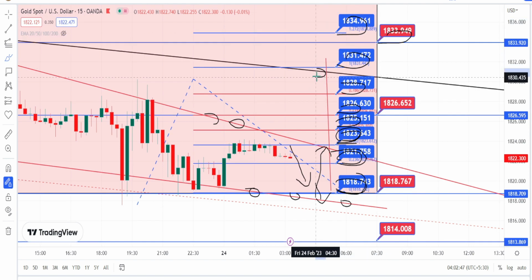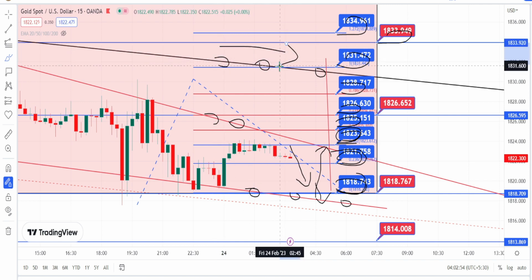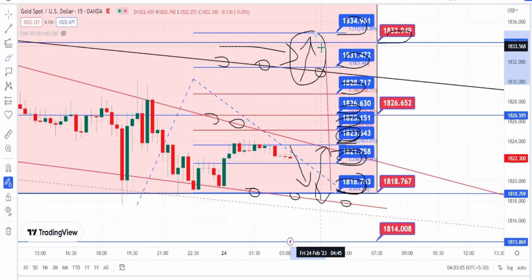But again, we have a higher time frame resistance line from the bearish channel pattern running over here. It has to break this resistance line if the price action wants to make a bullish side trend reversal in 15 minutes time frame also.